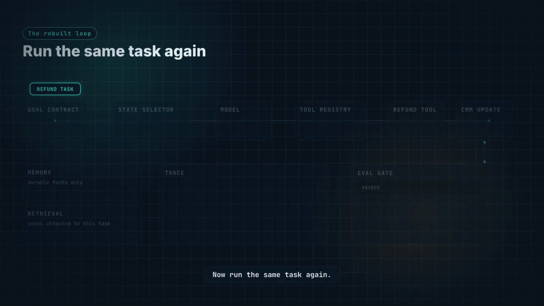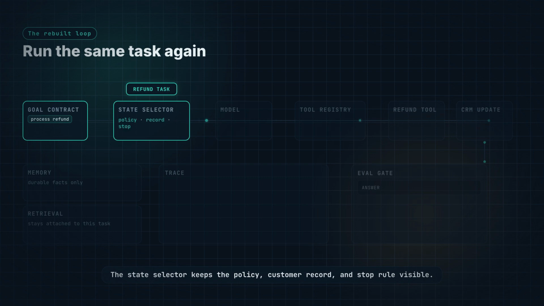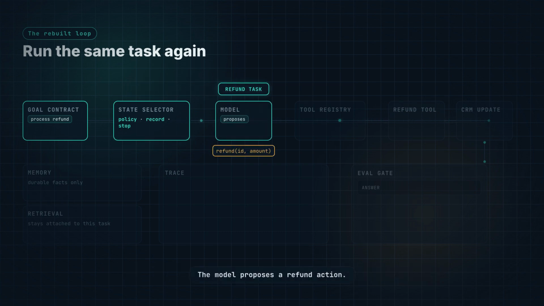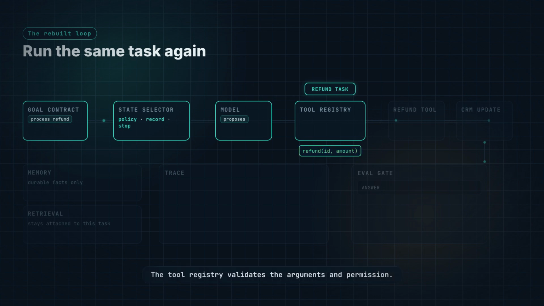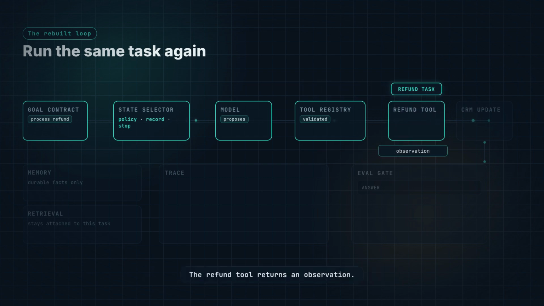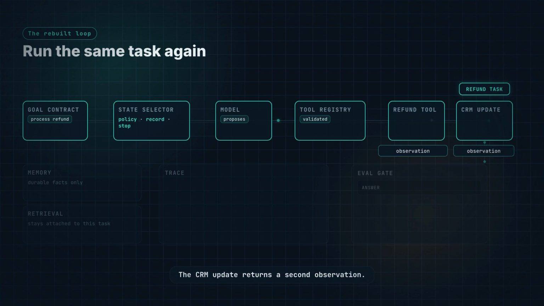Now run the same task again. The task enters with a goal contract. The state selector keeps the policy, customer record, and stop rule visible. The model proposes a refund action. The tool registry validates the arguments and permission. The refund tool returns an observation. The CRM update returns a second observation.